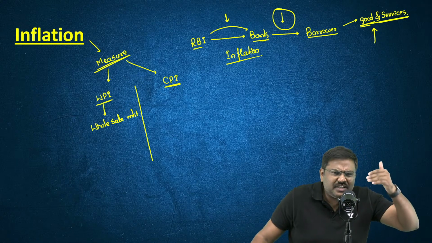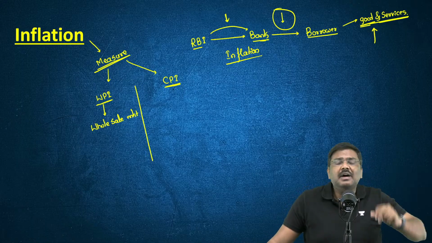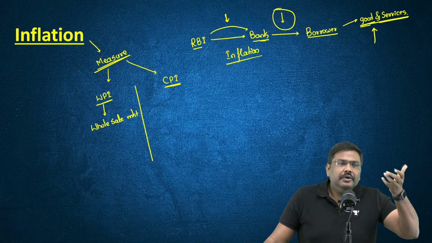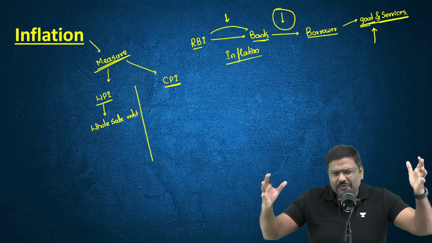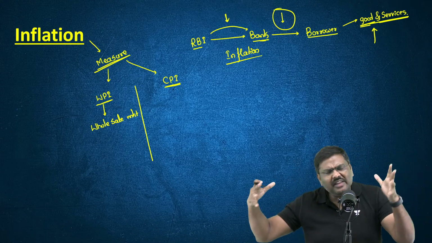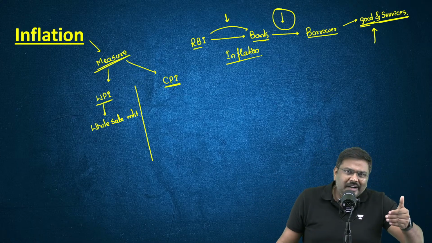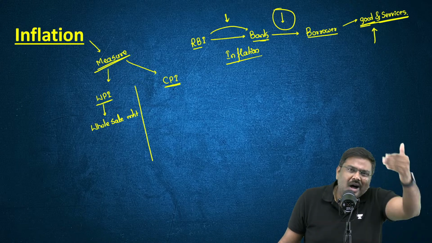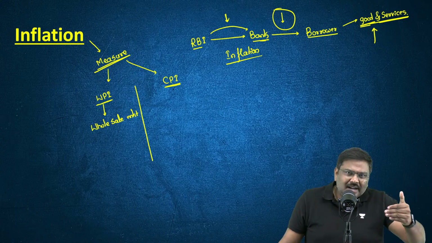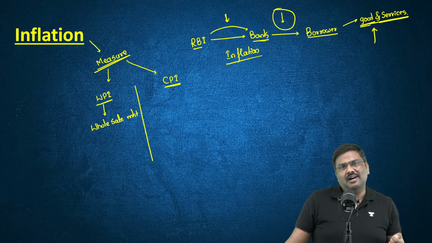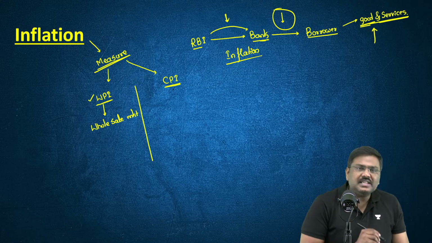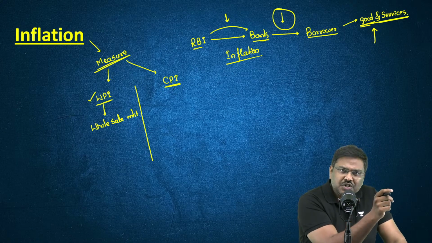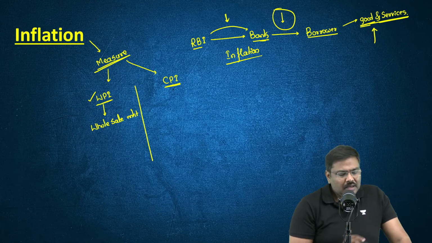Wholesale market means where the quantities of goods bought and sold are very large, and generally it is from one company to another company, or from one company to a trader. So the change in the price levels in the wholesale market is measured as WPI.